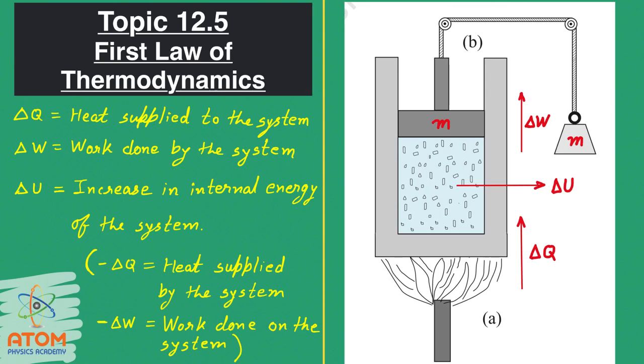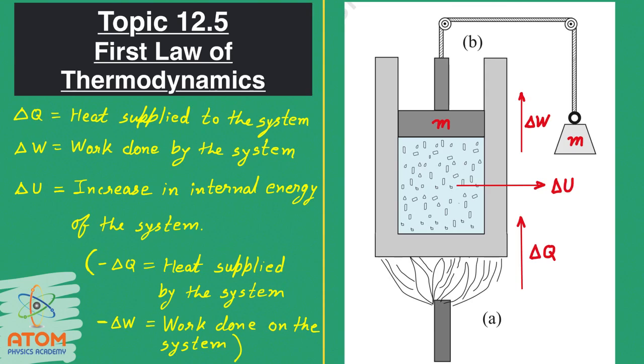Now also note that when this delta Q and delta W become negative, see, if the heat is supplied by the system, here gas is the system, and if this gas is supplying heat to the surrounding, means if the heat is going outside, then delta Q is to be taken negative. Mind well, in this line and in this line there is a minor difference of to and by. If the heat is supplied to the system, then delta Q is positive. If the heat is supplied by the system, then delta Q is negative.